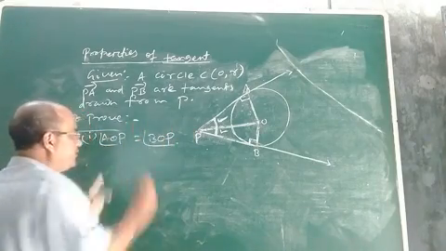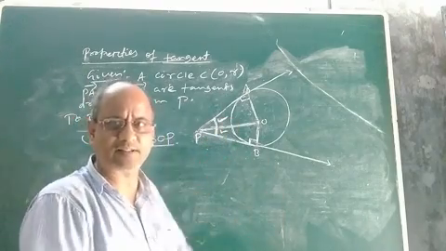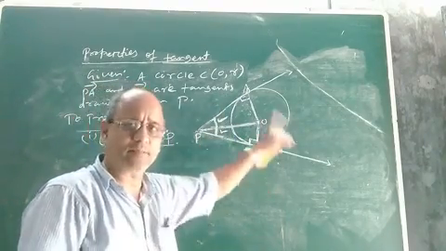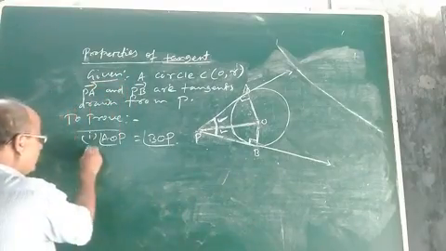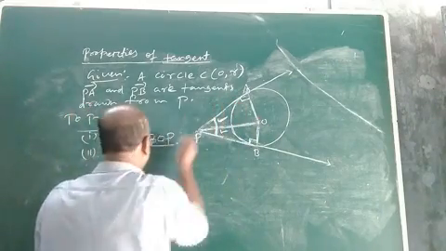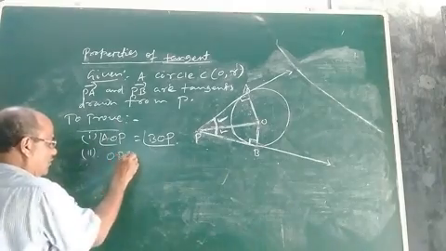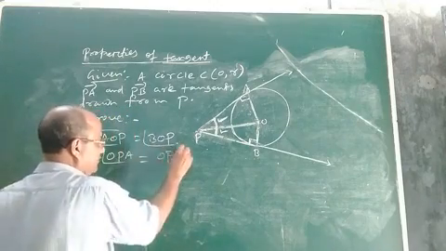If angle AOP can be proved equal to angle BOP, it will be established that the two tangents subtend equal angles at the center. Okay, then what else do we want to prove? We also want to prove that angle OPA equals angle OPB.